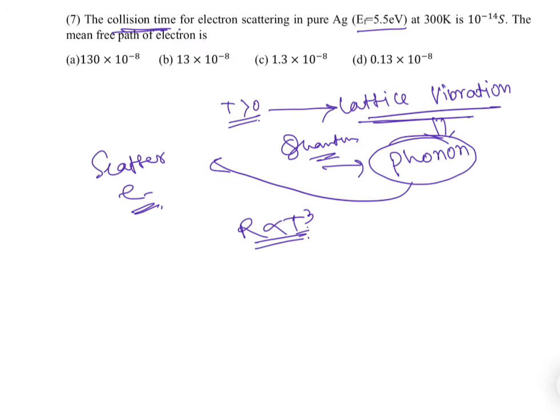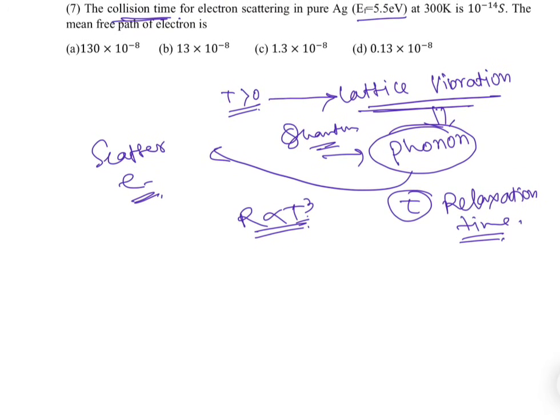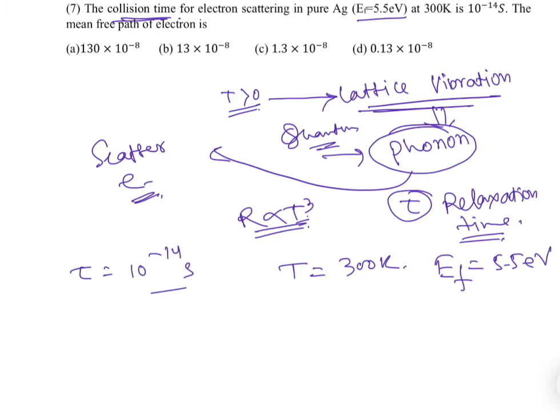So the average time between two collisions is given by tau, that is relaxation time. Similar to gas molecules in a box. So this tau is given here as 10 to the power minus 14 second, and T is 300 Kelvin, and EF is 5.5 electron volt. We can convert it in joule.